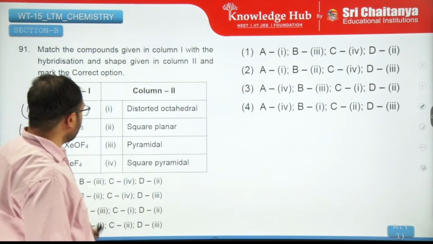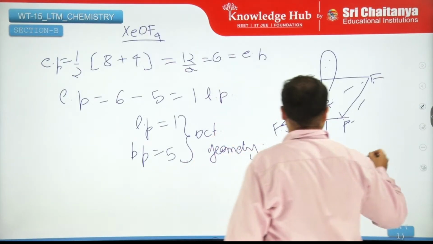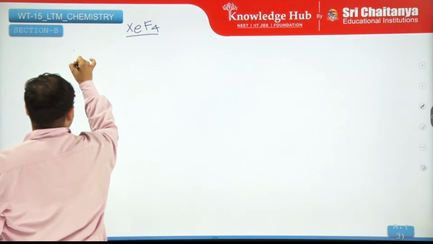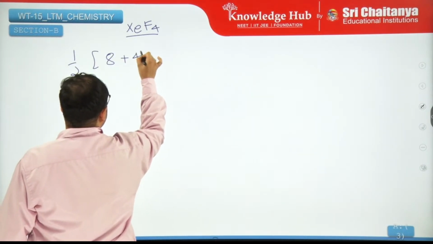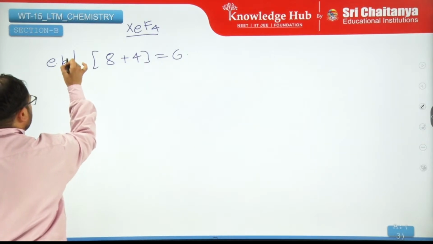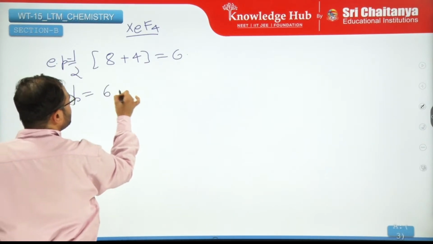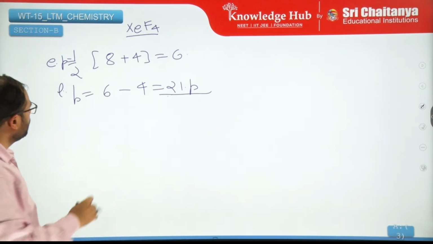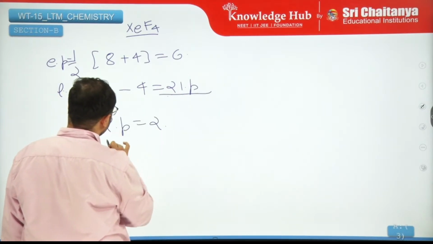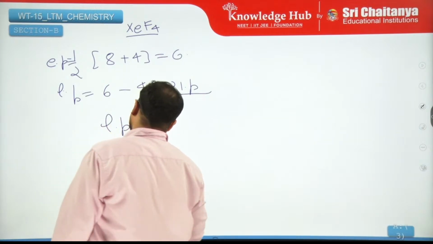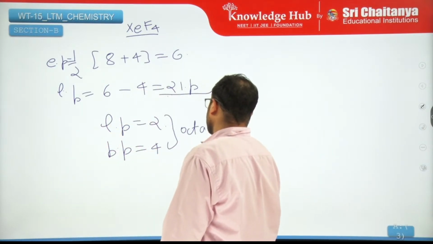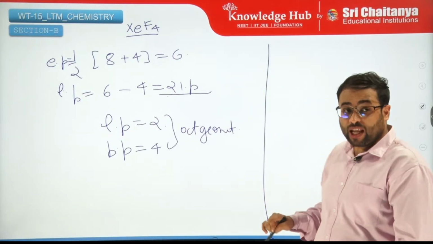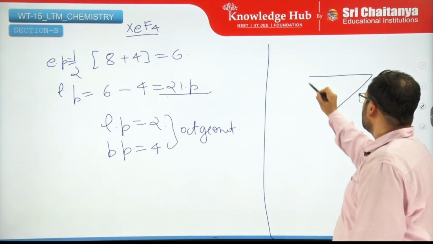Fourth. And finally you have XeF4. Let us do that as well. Half 8, again you will get 6. Lone pairs will be 6 minus 4, 2 lone pairs, right? So lone pair is 2, bond pair are 4. Again you have an octahedral geometry. Lone pair repulsion should be minimum, so you have to keep it at 180 degrees.